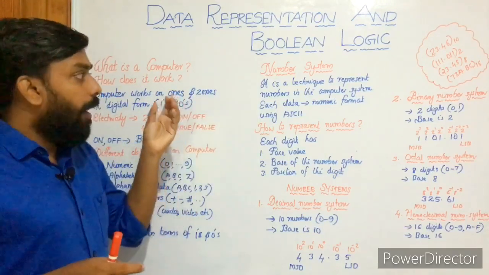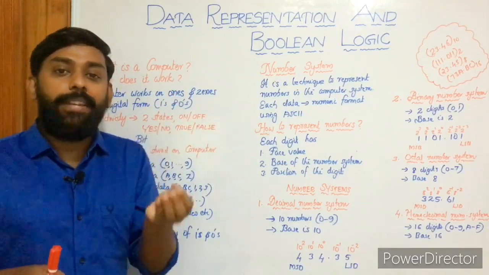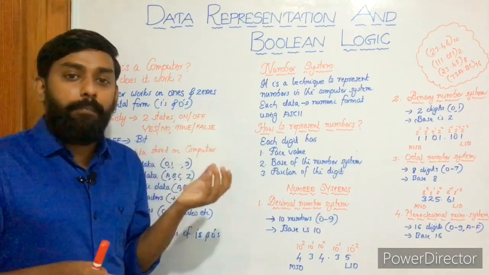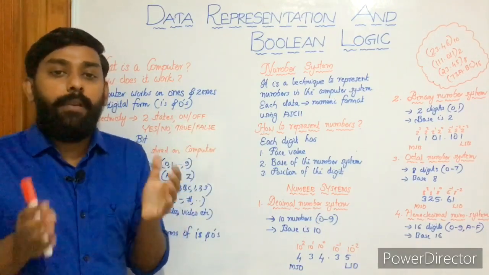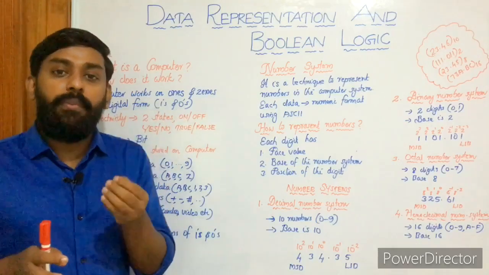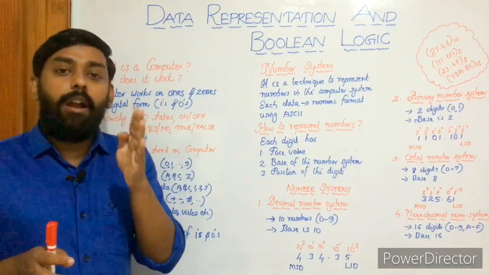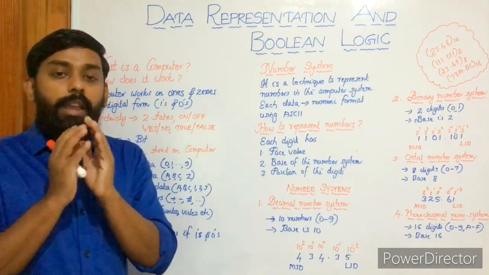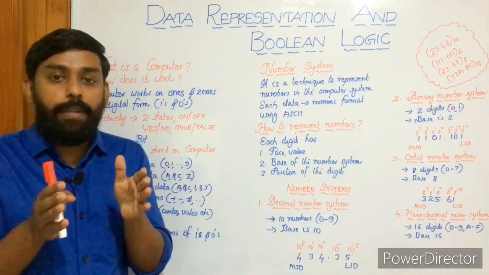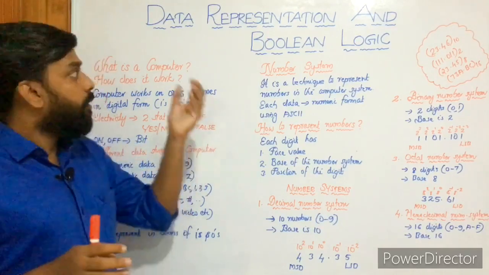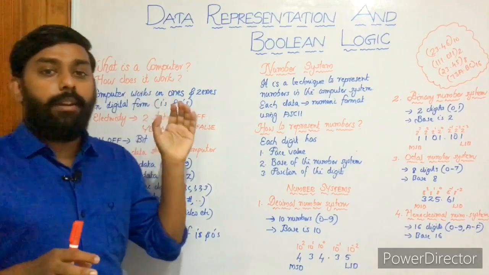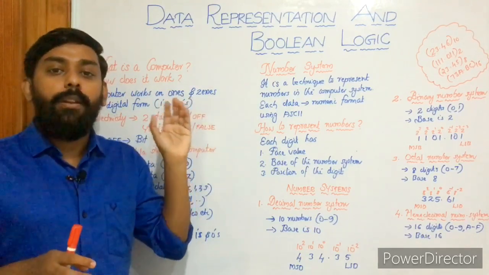I think you have enough basic or fundamental knowledge about computers and computer science, and if you don't have such knowledge, you just go to the first video in the series, Artificial Intelligence with Python. I have covered almost all basic aspects of computer science there. So let's start with data representation and Boolean logic, our first chapter in Plus One.